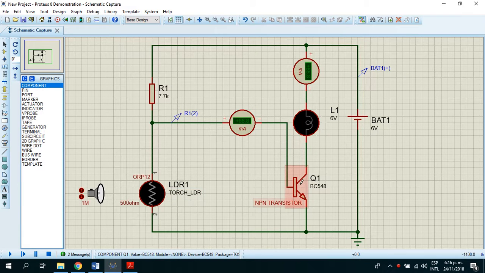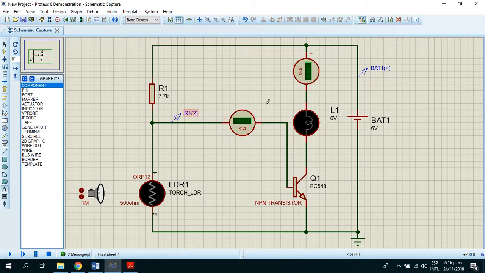We have an NPN transistor, a BC548. We have two ammeters, one to read the current in the line of the bulb, and one to read the current on the line of the base of the transistor.